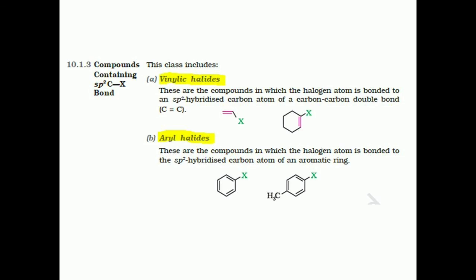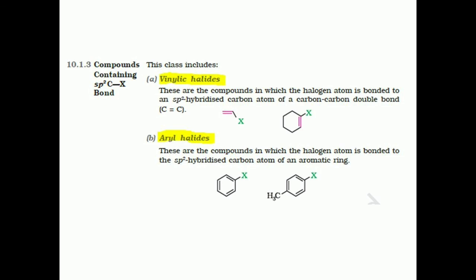So in this way we are done with the definition of halogen derivatives and the types of halogen derivatives.